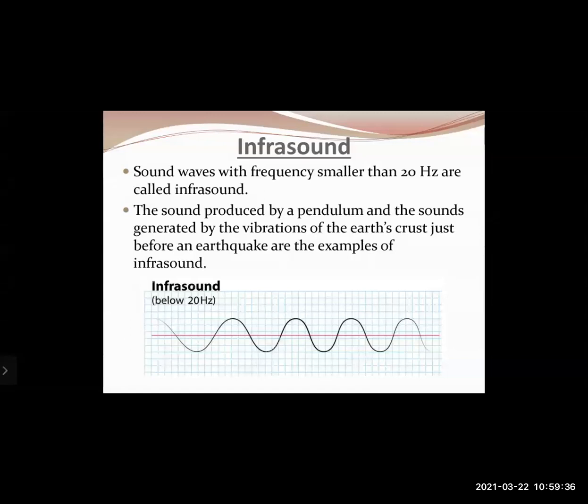The sounds produced by a pendulum and the sounds generated by the vibrations of the Earth's crust just before an earthquake are examples of infrasound. It is observed that certain animals like elephants and dogs become alert just before an earthquake. So from this it is proved that they can hear those infrasounds.